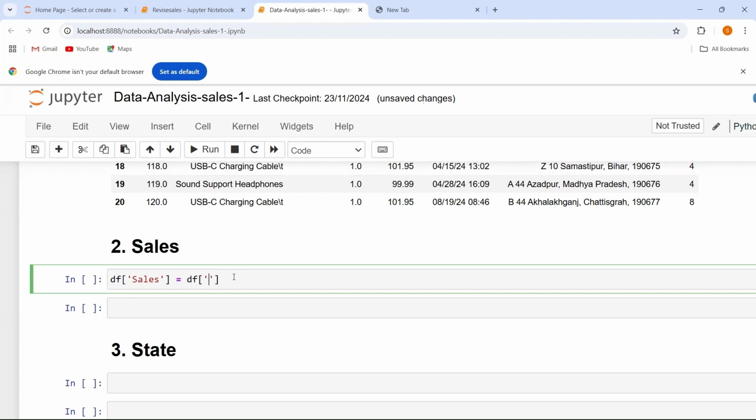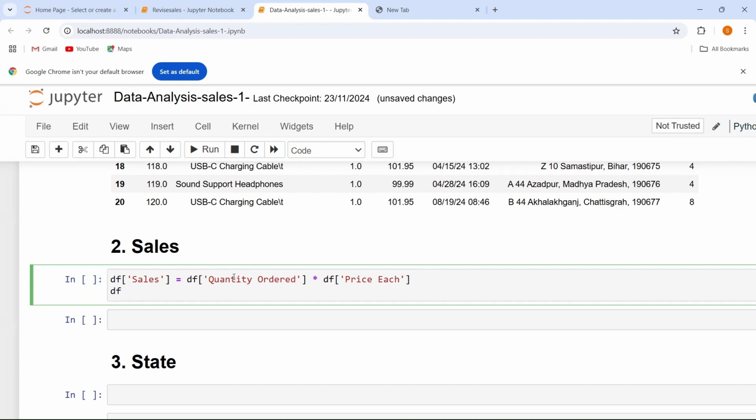So what I have to write over here is the quantity ordered, and I want to multiply this with the price each column. So here I have to write price each. Now I am going to get the output.